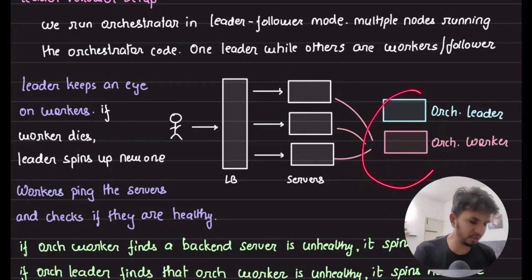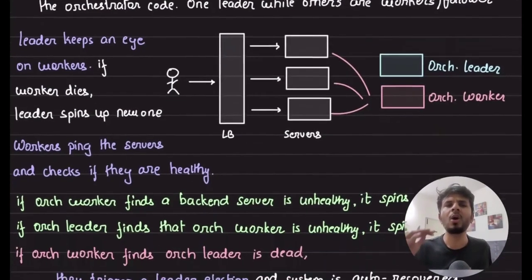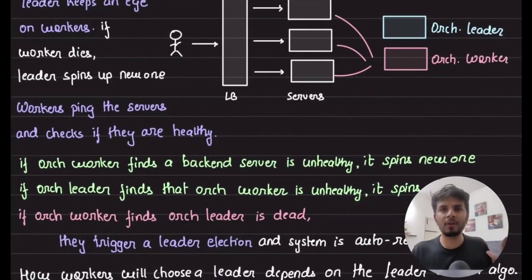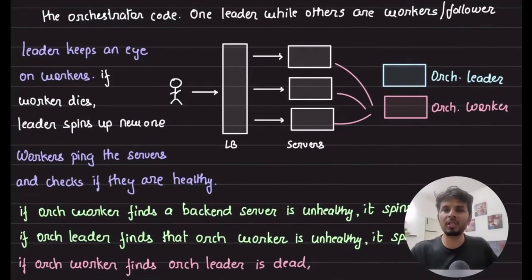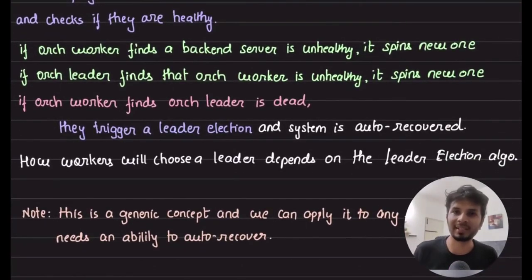When you configure those systems such that your system is auto recoverable from a node failure, that's where the base condition of your recursion is. That is exactly where you stop, right? And now your entire system is basically auto recoverable. You don't need any human intervention whatsoever. And your system is just highly recoverable from any sort of failures. And this is where you use leader election for auto recovery from failures, right?